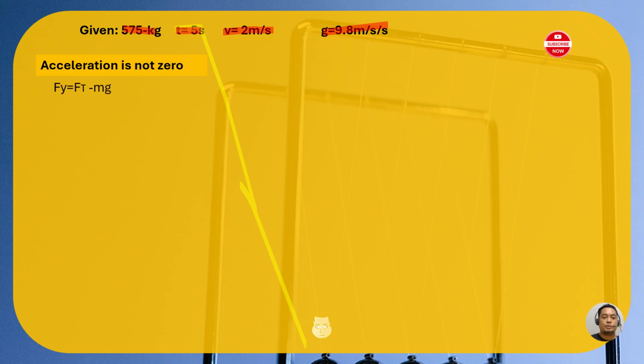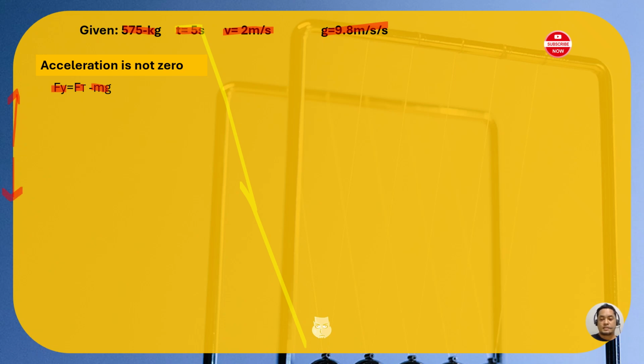Okay. So we will be determining what the forces along the y-axis are. Of course, we have the tension force going up, so that's positive, and we have the weight force going down. Again, going up is Ft, then going down is mg. That's why it's negative here.